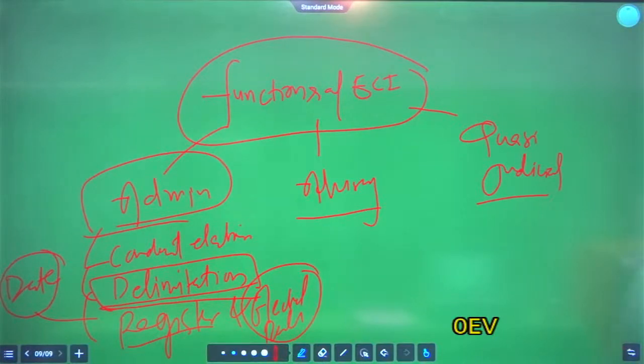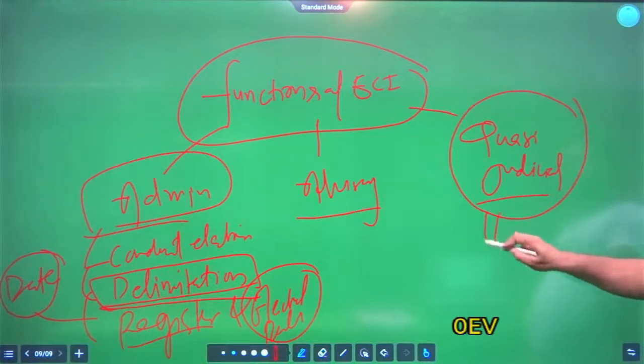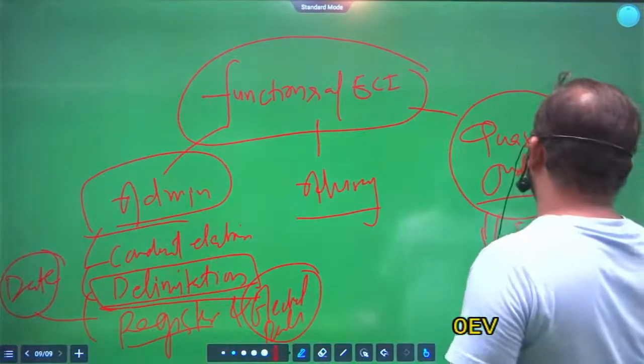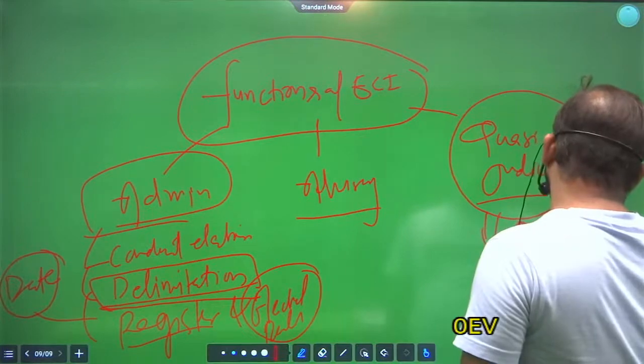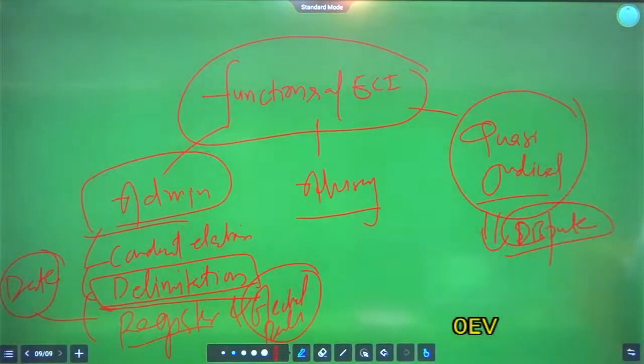And also they have some quasi judicial functions. Quasi judicial function means semi judicial function. So they are working for the resolution of dispute between political parties. Clear?